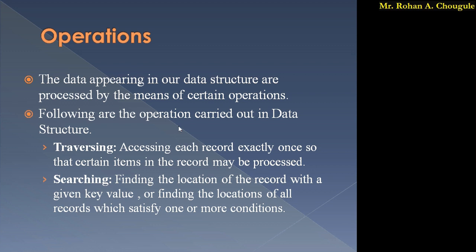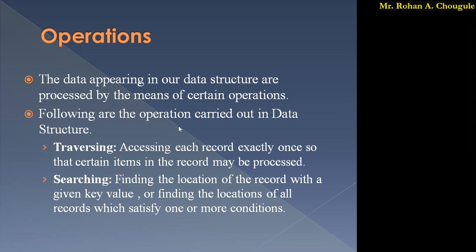The first operation is traversing. What is the meaning of traversing? Traversing is accessing each record exactly once so that certain items in the record may be processed. Suppose we have data having n elements, we have to travel from the first location to the nth location, and while traveling we access each item exactly once. This is a definition of traversing.